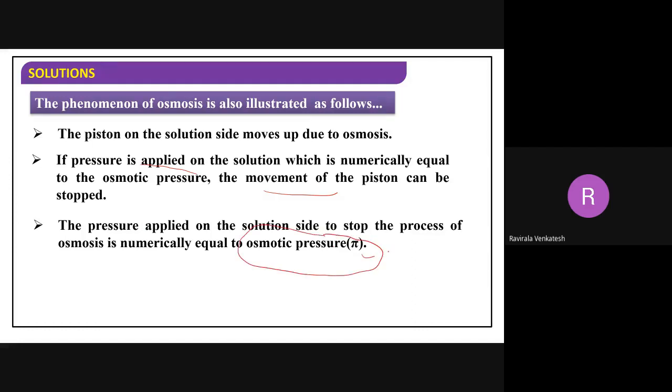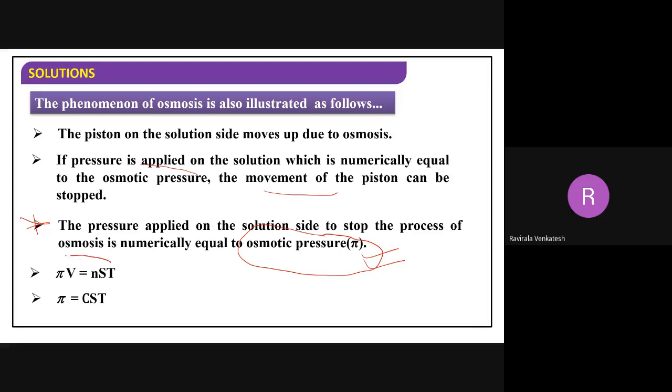So this you can give as a definition. The pressure which is applied on the solution side to prevent the osmosis is called what? Osmotic pressure. Right? This definition you can take. The pressure you are applying on the solution side to prevent osmosis is called osmotic pressure.